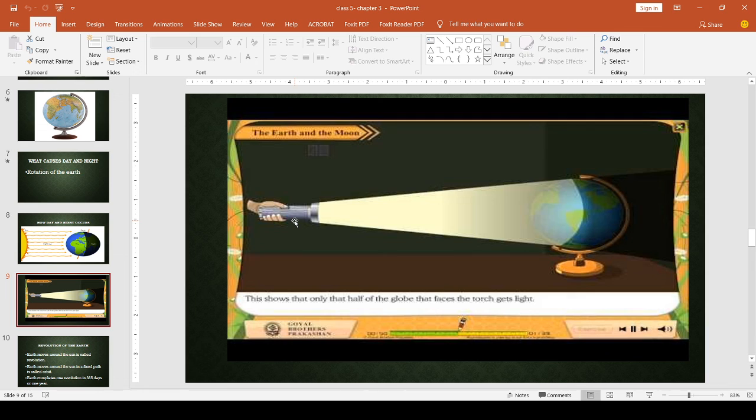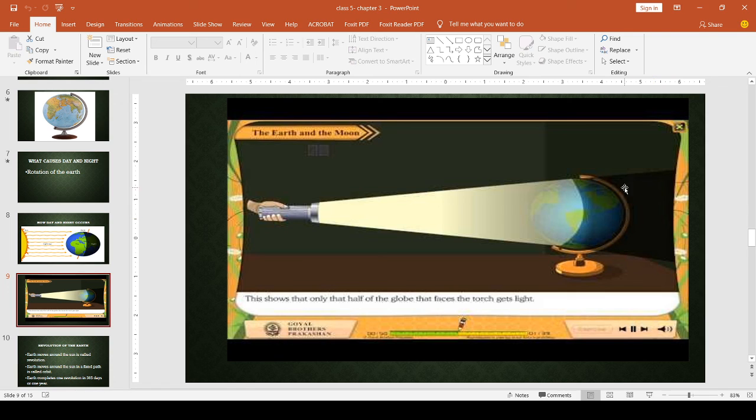And when the torch is lighted, what happened? The torch light enters only half of the globe. See, the light is visible only on half of the globe, and the area which receives that light gets day, and the other half dark portion, in this portion of the earth, this portion is night. Okay, now rotate the globe. The dark areas now become lighted, and the lighted areas go into darkness, right? So this is the way how we get day and night.